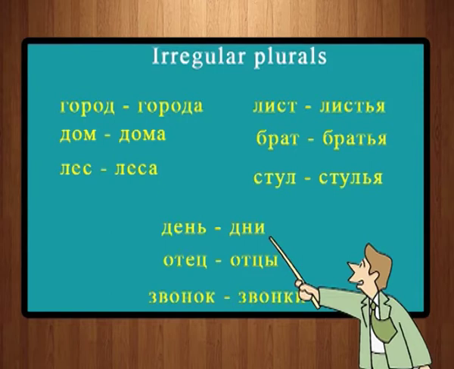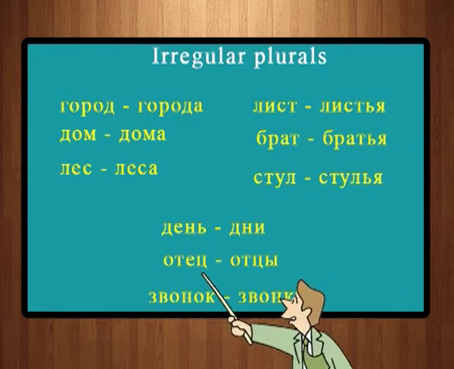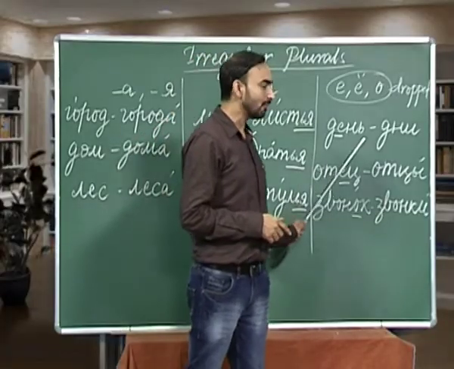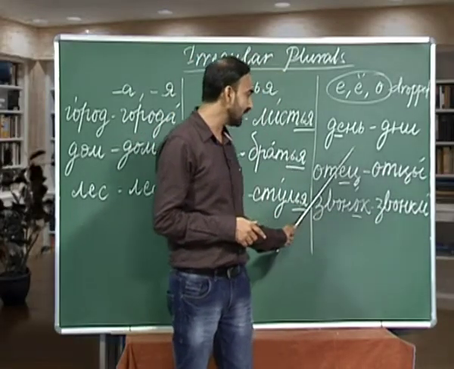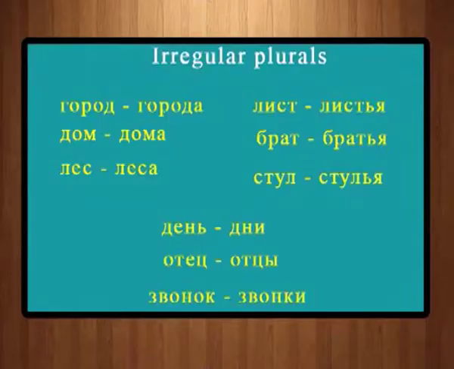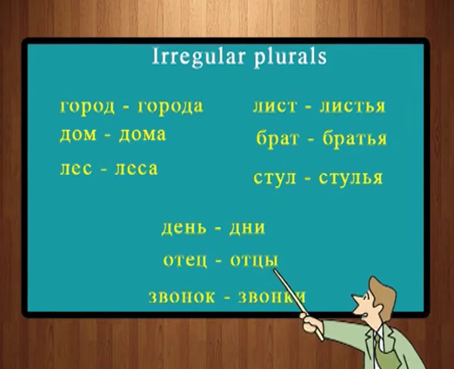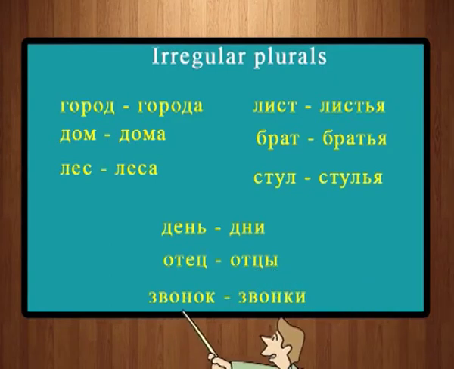Jane, dni, days. The next we have is achyets. Achyets is father or papa. While forming the plural, we are again dropping this ye. So, the plural of achyets is atsi.